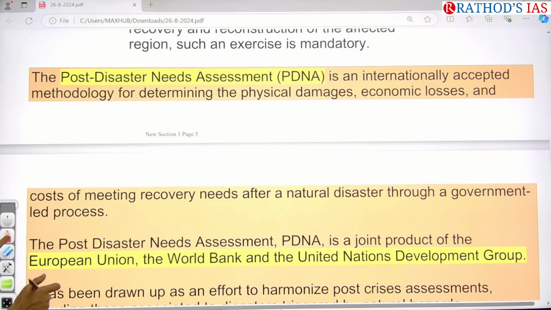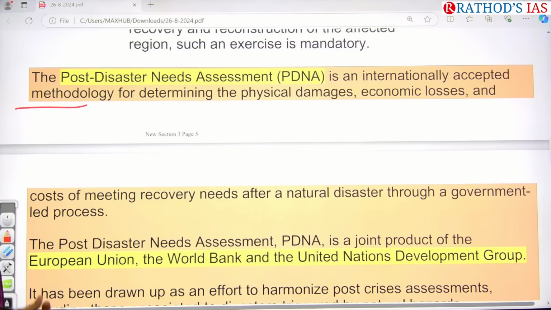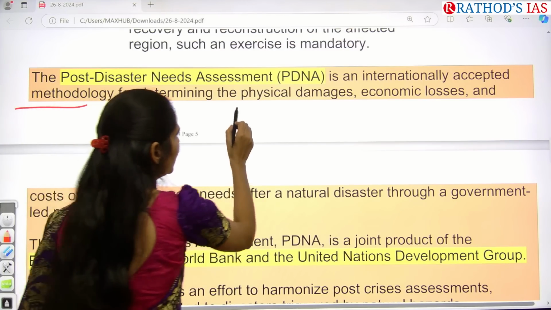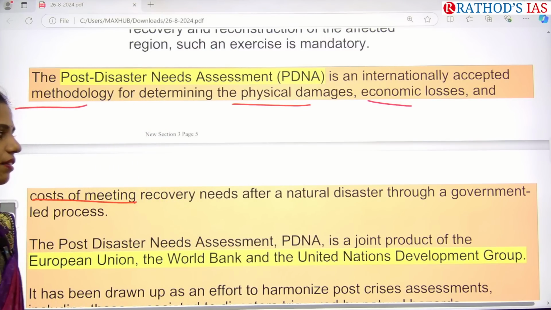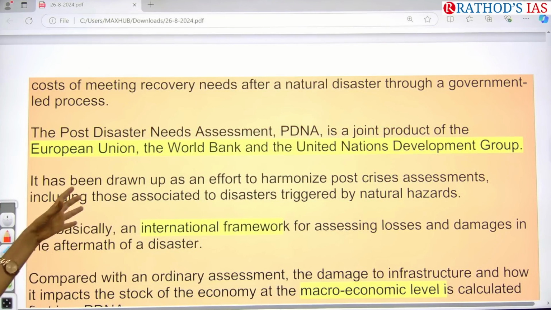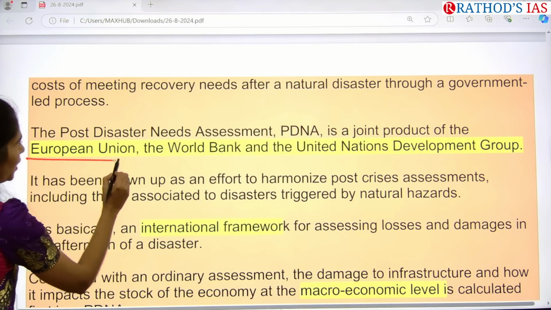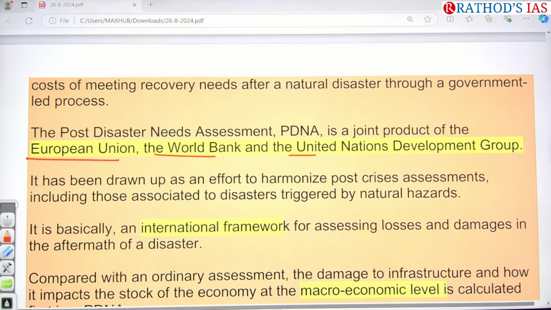And what is this post-disaster needs assessment? It is an internationally accepted methodology, and in this methodology they will identify physical damages, economic loss, and even the cost of meeting recovery. And the post-disaster needs assessment is a product of the European Union, World Bank, and United Nations Development Group. It is a very important point for your prelims. You have to make a note.